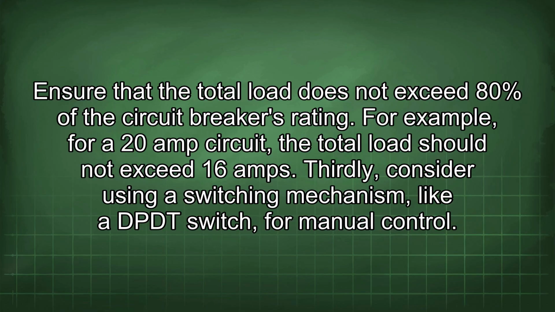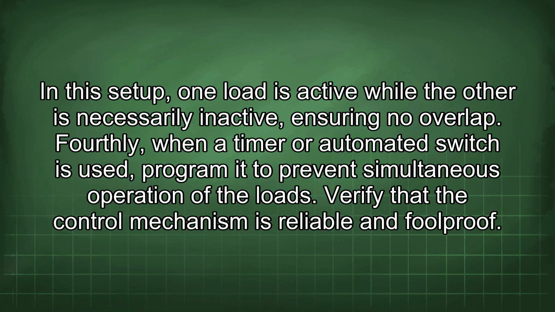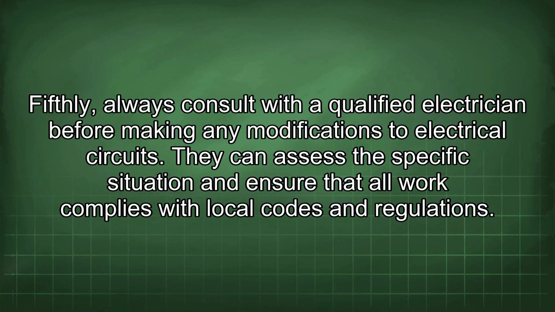Thirdly, consider using a switching mechanism like a DP/DT switch for manual control. In this setup, one load is active while the other is necessarily inactive, ensuring no overlap. Fourthly, when a timer or automated switch is used, program it to prevent simultaneous operation of the loads. Verify that the control mechanism is reliable and foolproof. Fifthly, always consult with a qualified electrician before making any modifications to electrical circuits. They can assess the specific situation and ensure that all work complies with local codes and regulations.